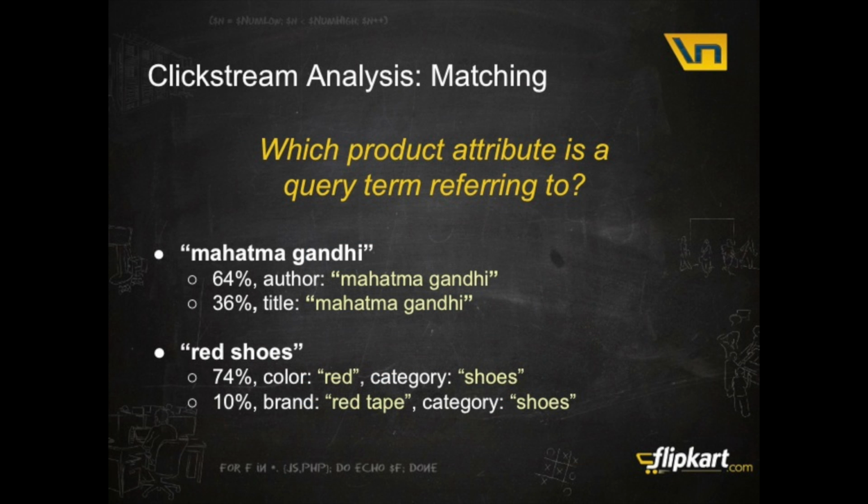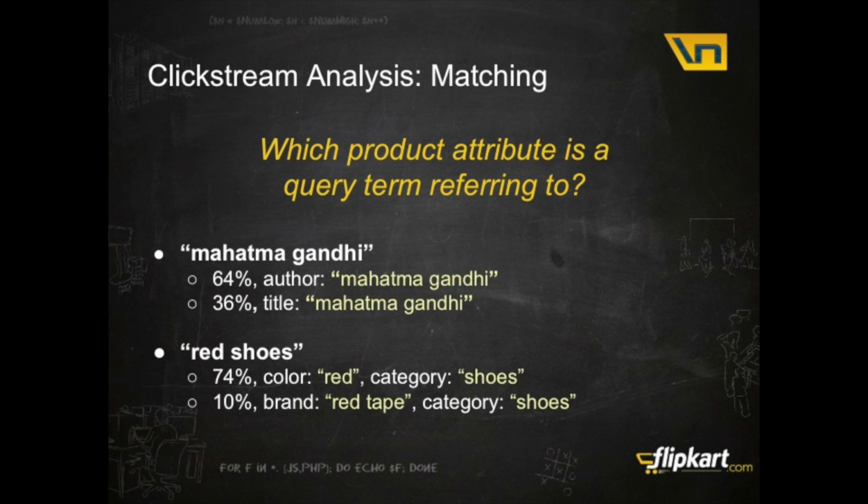So what all can I extract from Clickstream? User came in, fired a query. I can see which product attribute exactly did the query terms match. So what do I mean by that? User fires in a query like Mahatma Gandhi, and I can go check, okay, 64% of the people went and clicked on products where author is Mahatma Gandhi, and 36% of the people went and clicked on books where title is Mahatma Gandhi. This is direct feedback from the user saying that this is what I'm looking for.